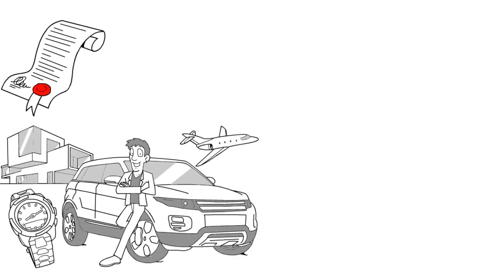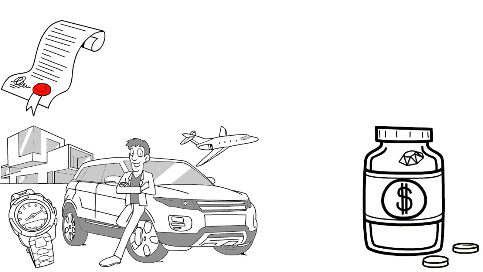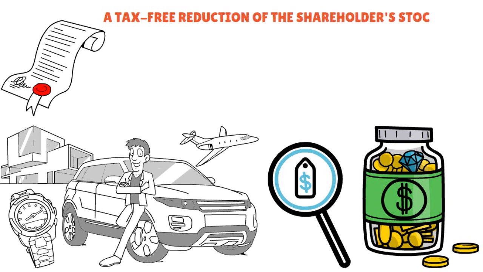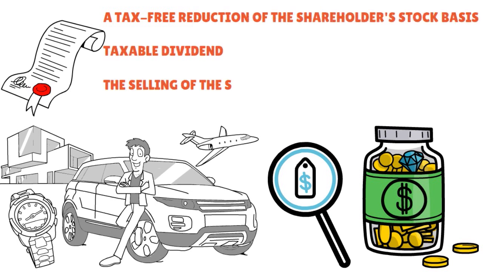And if you were to go a little technical here, Section 1368 of the Internal Revenue Code notes that the distribution by an S corporation of property or cash may result in 3 distinct tax consequences to the shareholder receiving the distribution. So you only have 3 options when we talk about S corporation distributions. First, you have a tax-free reduction of the shareholder's stock basis.